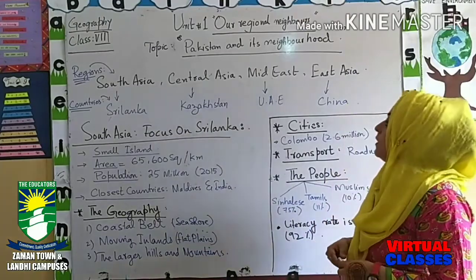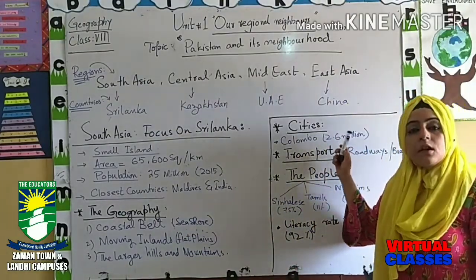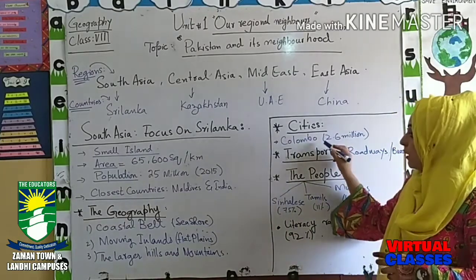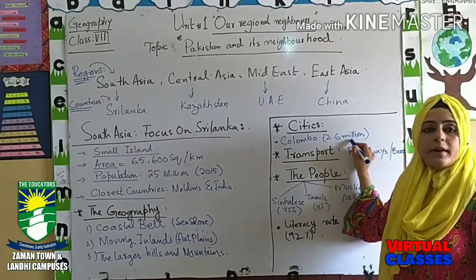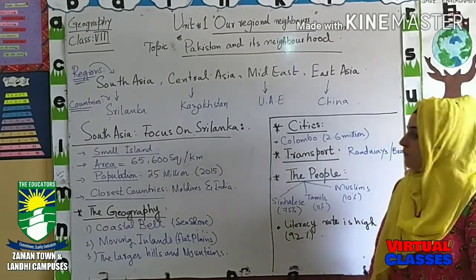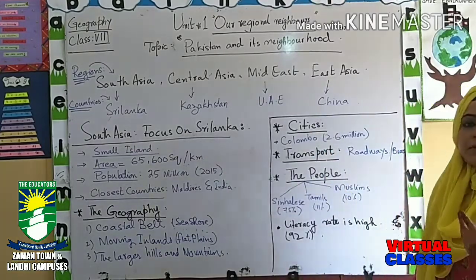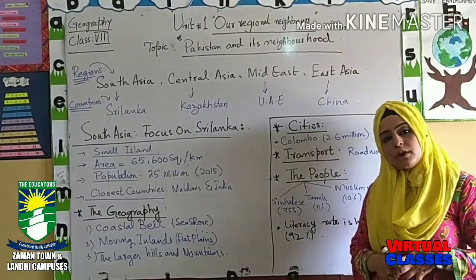Is that clear? Now come up to the third point, which is the cities. Which is the largest city of Sri Lanka? Colombo. Colombo is the largest city of Sri Lanka with 2.6 million population. Clear? Transport means what transport system there is and what way they mainly use for their transportation.